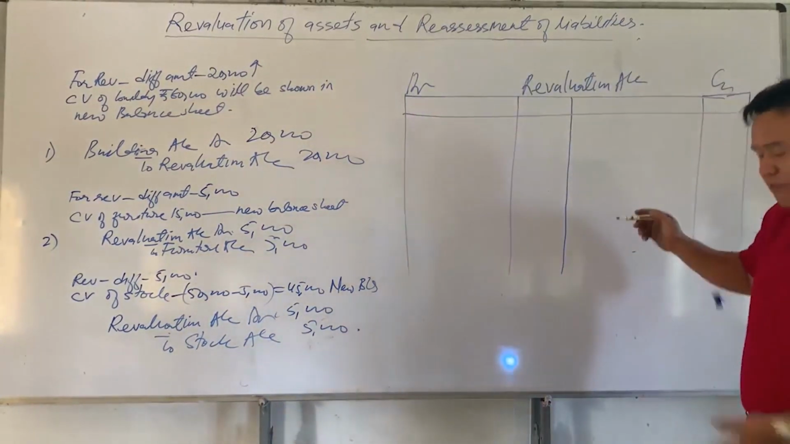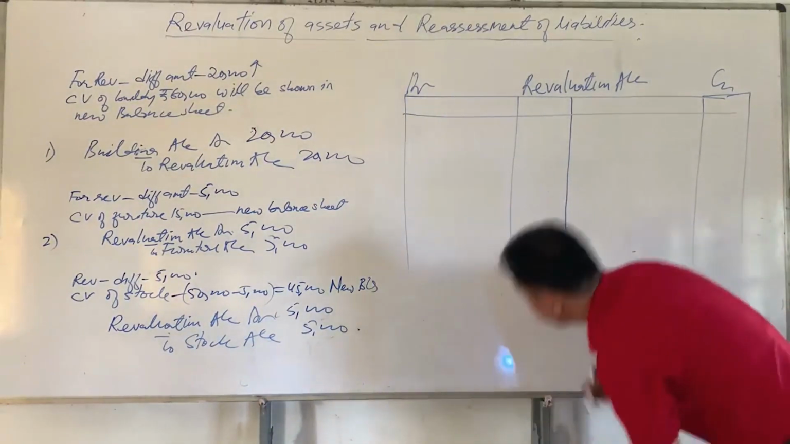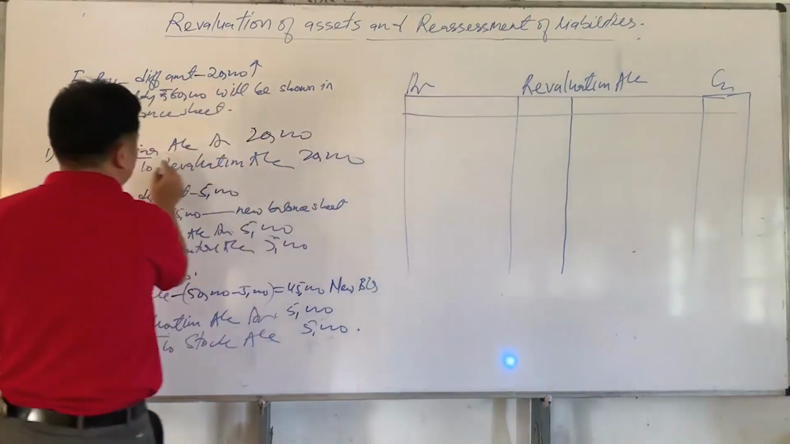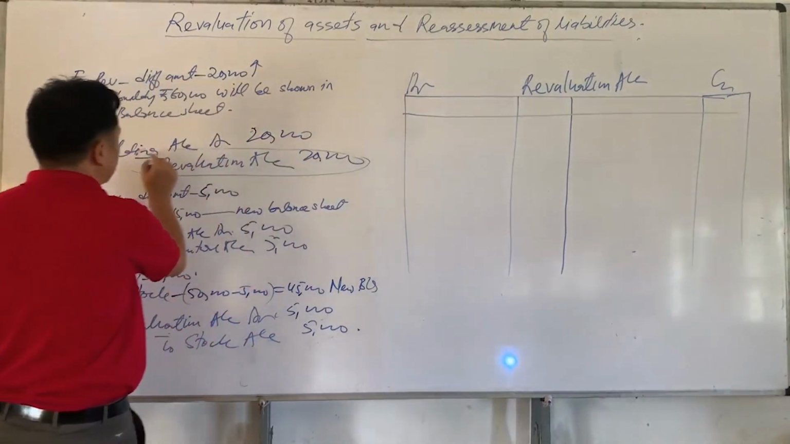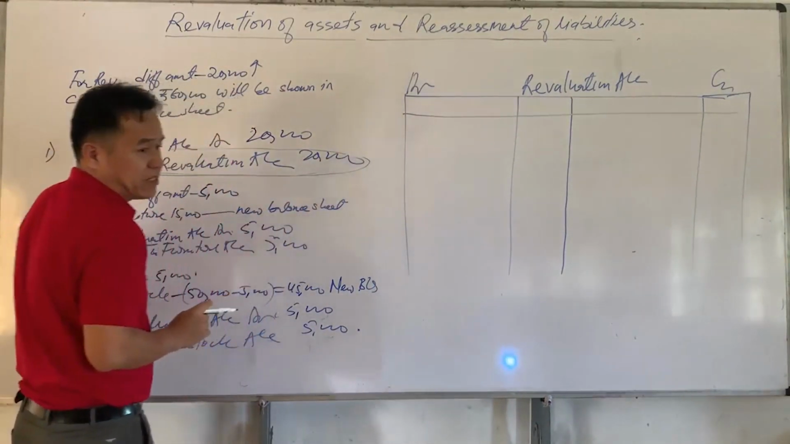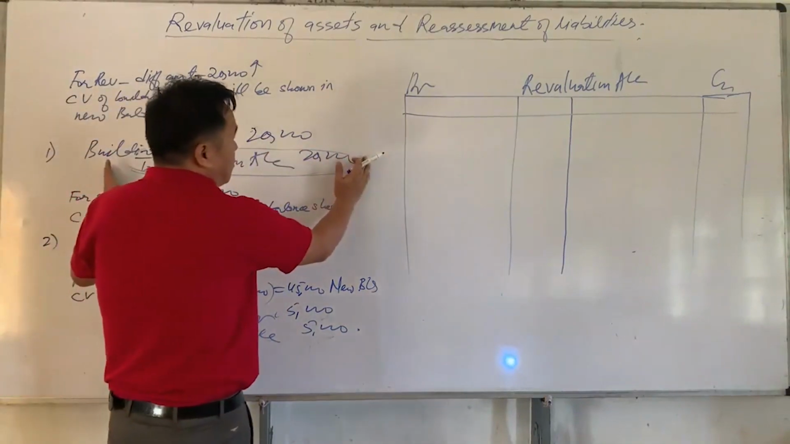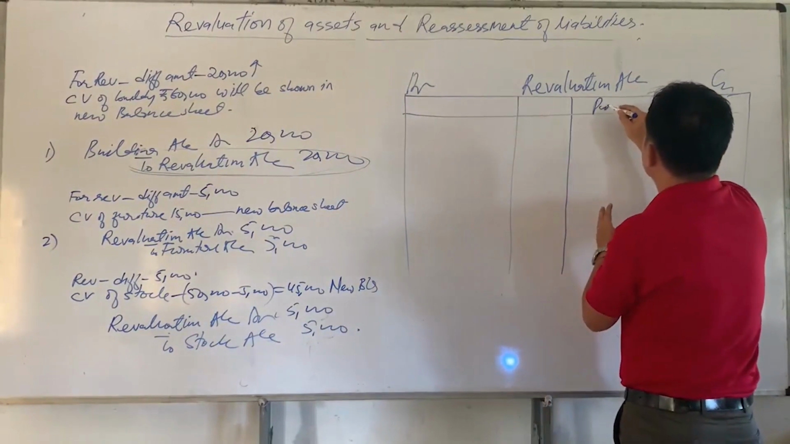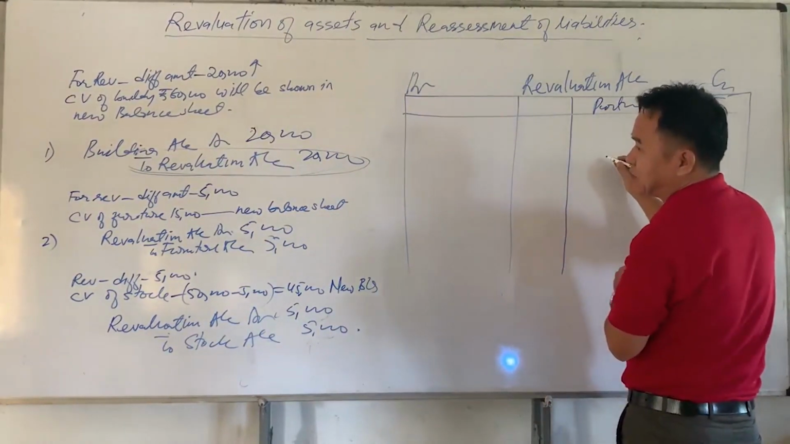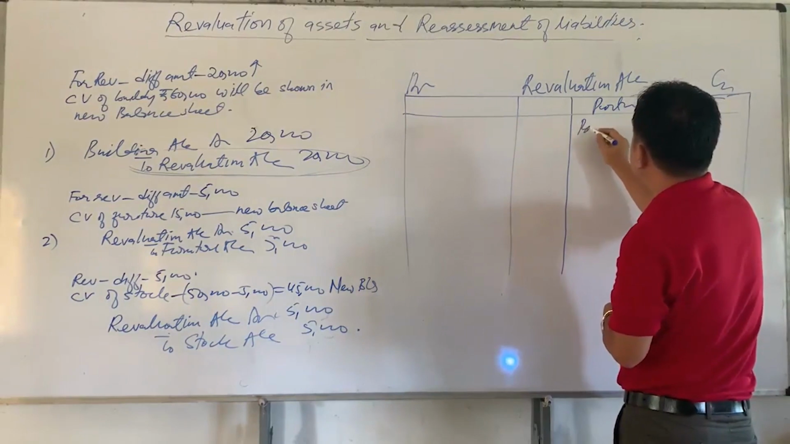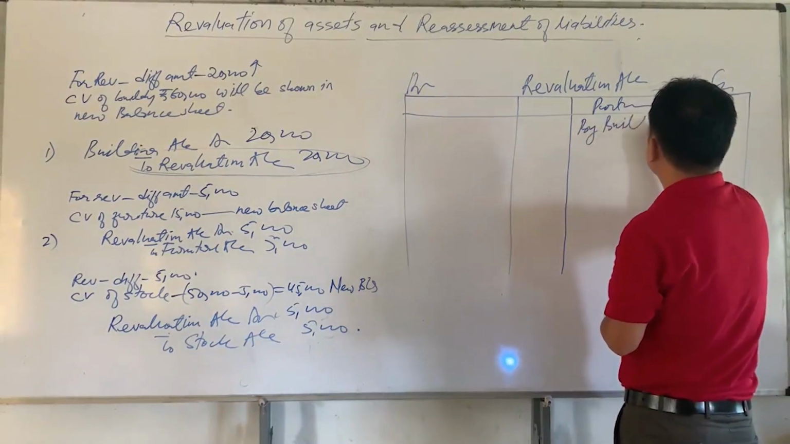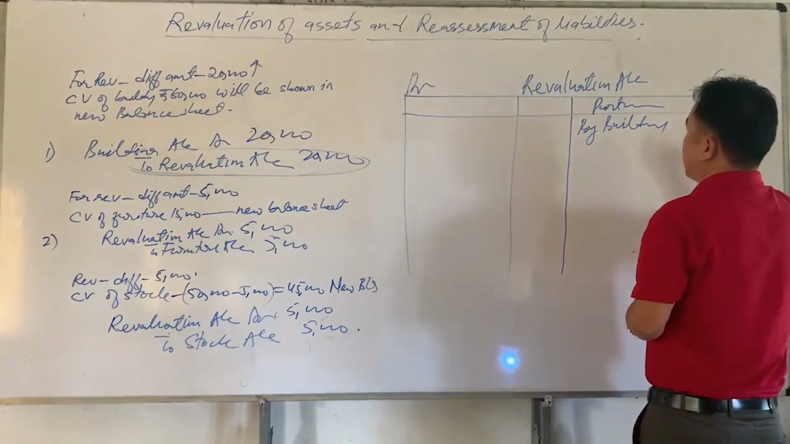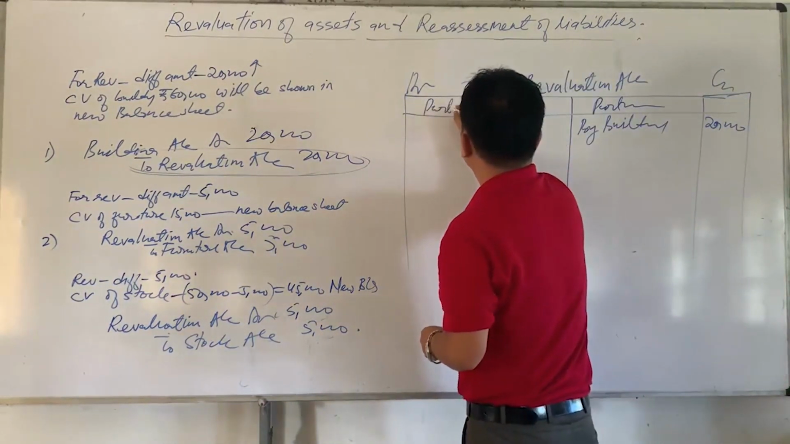Okay, since we have opened revaluation account, here we have to look at revaluation account. Since revaluation account is credited, the credit part will be posted on the credit side, but in the particular column we have to write the other aspect. What is the other aspect? The other aspect is building. So what is the amount of building here? 20,000.